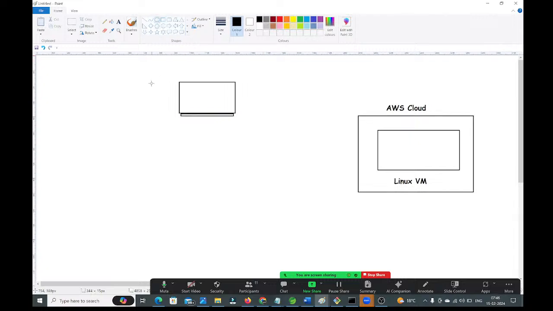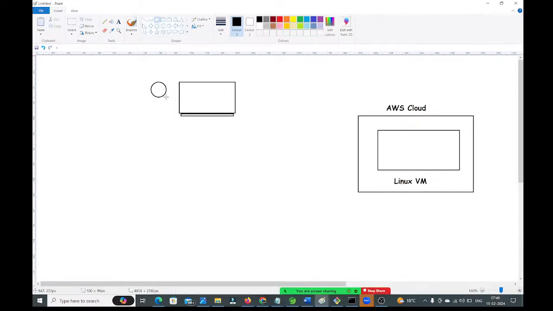Observe carefully. So now, guys, based on your convenience, you can use any client software. We have multiple client softwares, and no one will force you to use a particular client software, guys. Based on your convenience, you can use anything here. So now here, see, this is my system, guys.